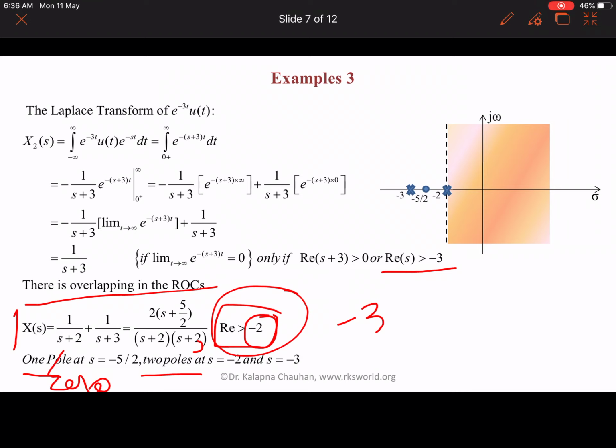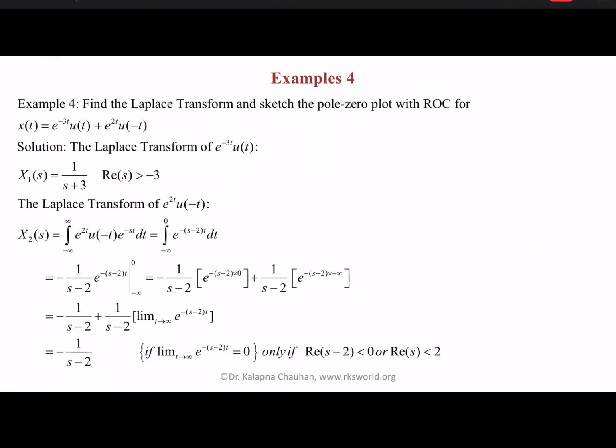Here we have represented the poles with a cross and zeros with a circle. So here we have minus 3, minus 2, and because we are going to divide 5 upon 2, we get 2.5, so the zero is somewhere here, and we are saying that the area beyond minus 2 is the region of convergence for this signal.